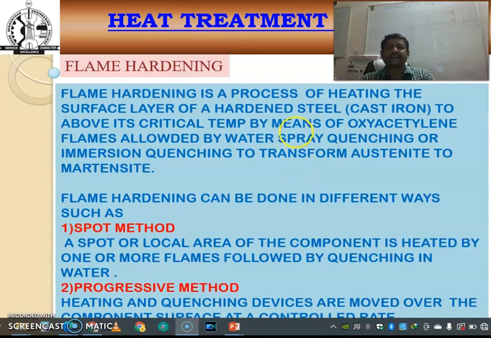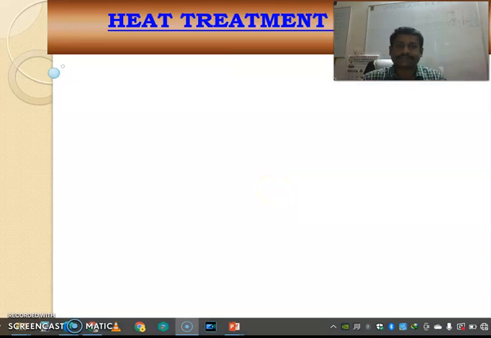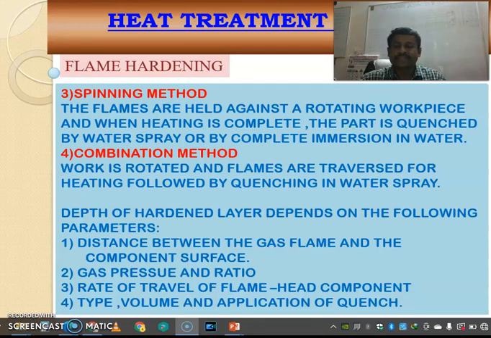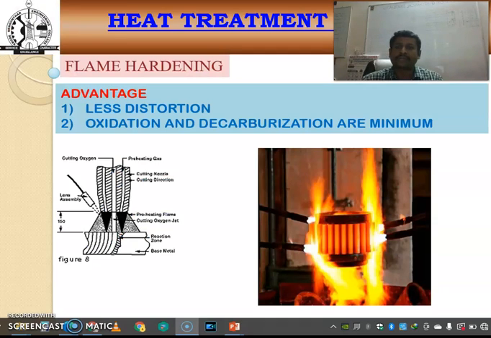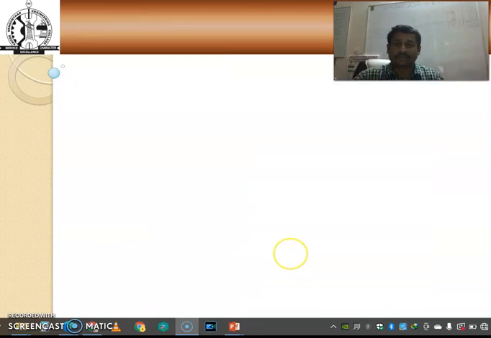And next is flame hardening. It is the process of heating the surface layer of hardenable steel to above the critical temperature by means of an oxy-acetylene flame, followed by water spray quenching or immersion quenching to transform the austenite to martensite. Flame hardening can be done by the spot method, the progressive method, the spinning method, and also a combination of these. After flame hardening, we get less distortion, and oxidation and decarburization are very minimal.